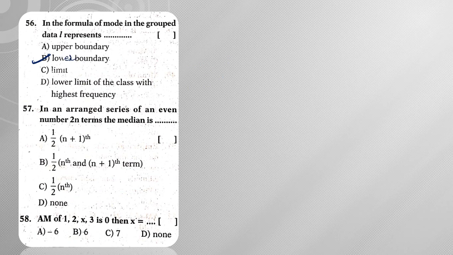In an arranged series of even number 2n terms, the median is. So when you arrange the numbers 1, 2, 3 and so on, 2n observations, among which the nth and n plus 1th will be at the exact middle. Then the average of these two observations, that is, the average of the nth observation and the n plus 1th observation, will be my median. Right? Next, the AM of 1, 2, x, 3 is 0. Then x is equal to, so this is also already repeated, x is equal to minus 6.